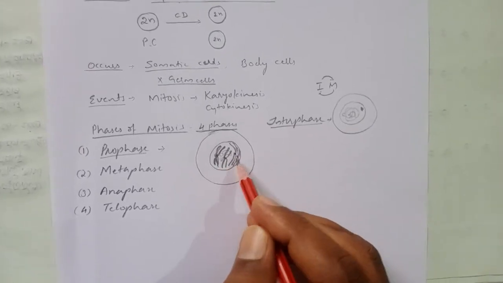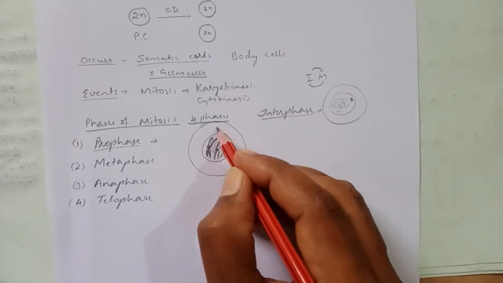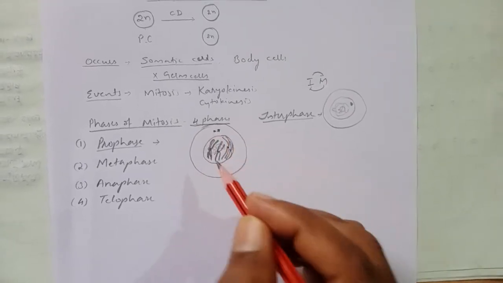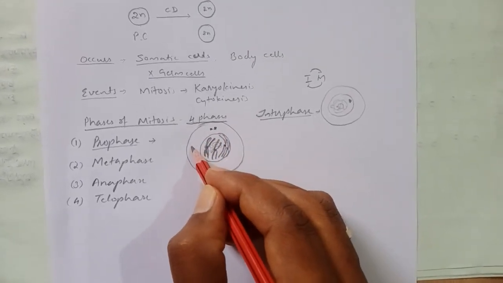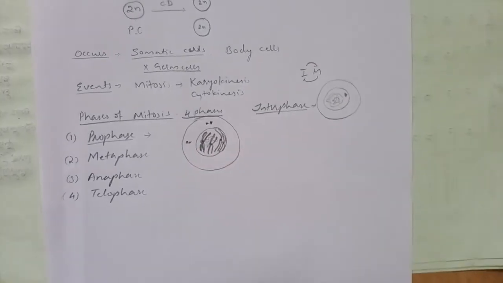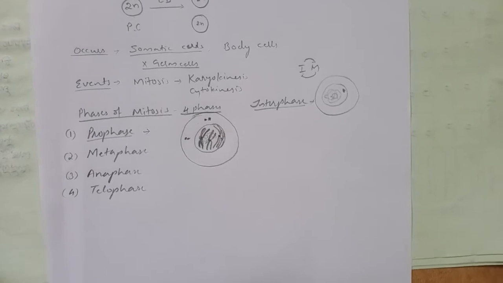You can show two or four. Next, the centriole at the pole also starts dividing. Here the centriole is forming.